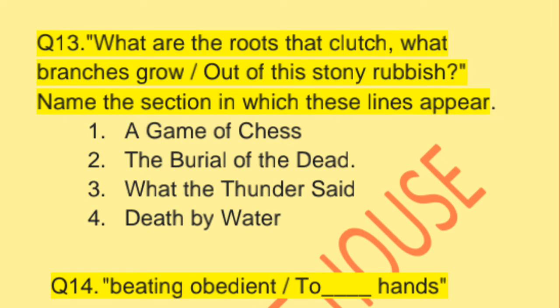Question number 13 is: what are the roots that clutch? What branches grow out of this stony rubbish? Name the section in which these lines appear. From which section did these lines come? Another similar question, but the section is different here. From the poem The Waste Land, what are the roots that clutch? What branches grow out of this stony rubbish? These lines appear in A Game of Chess, The Burial of the Dead, What the Thunder Said, Death by Water.